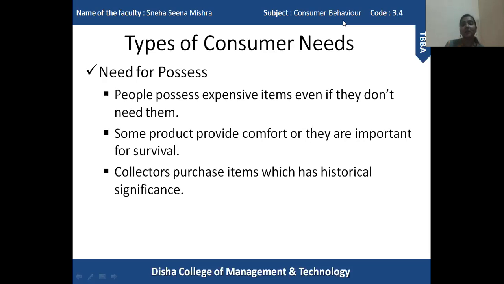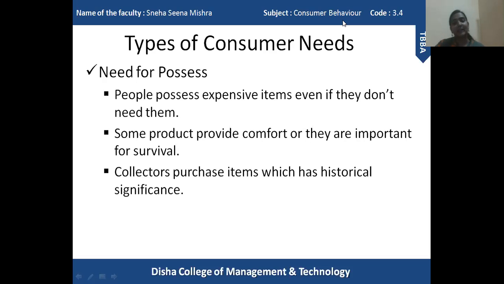Okay. And there are also other categories of people, like the collectors, who purchase items which have historical significance. I'll give an example. There was a time, I don't remember the particular year and date, in the UK, when some personal items of Mahatma Gandhi were being auctioned. So Vijay Mallya went to the auction and purchased most of the items.